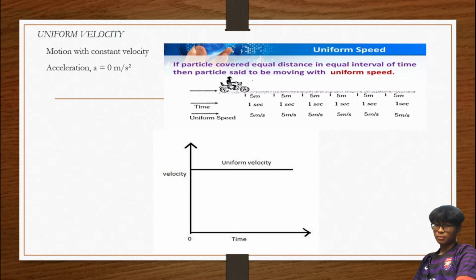Okay, dia akan jadi horizontal straight line sebab kita tahu velocity dia maintain in one value of velocity. So kita tahu lepas ni after this we will learn about gradient for each graph. So velocity against time, the gradient for this graph refers to acceleration. So once this graph's gradient is 0, we know the acceleration will be 0 too.